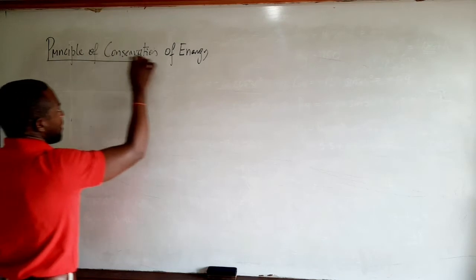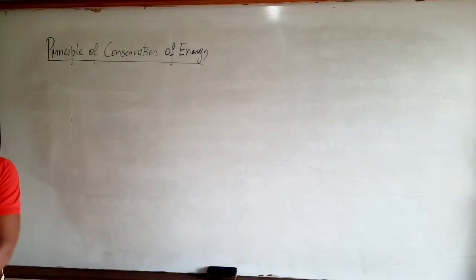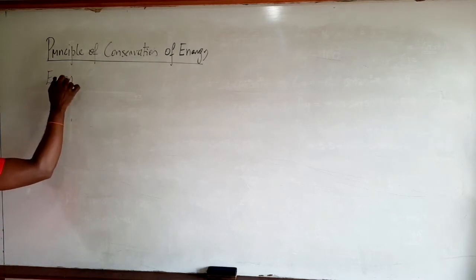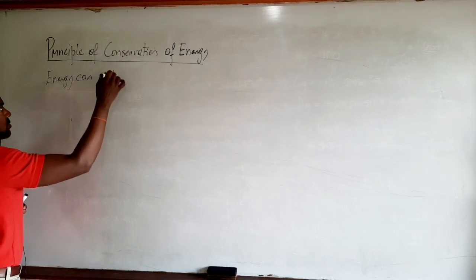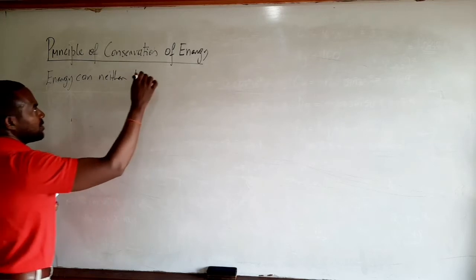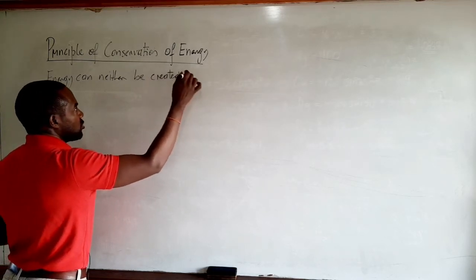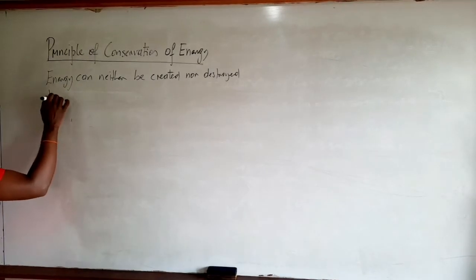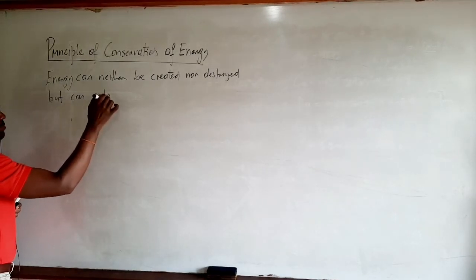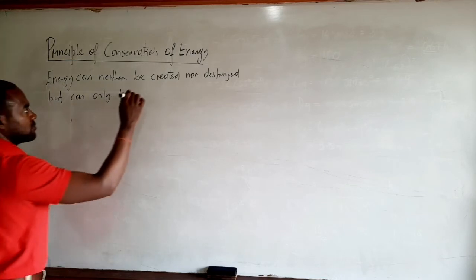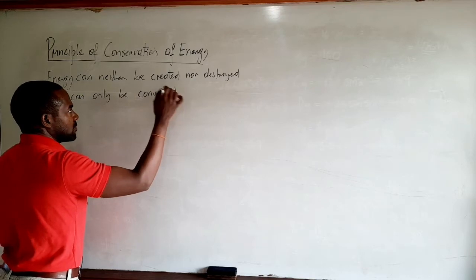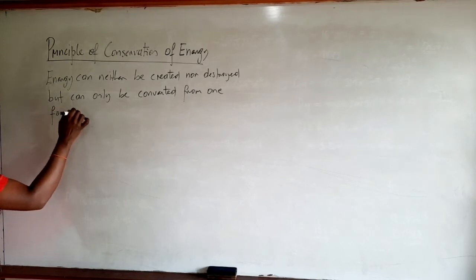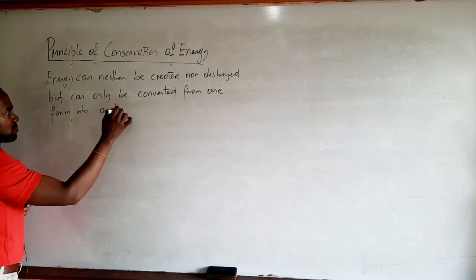Now, according to the principle of conservation of energy, it basically states that energy can neither be created nor destroyed, but can only be converted from one form into another, right?